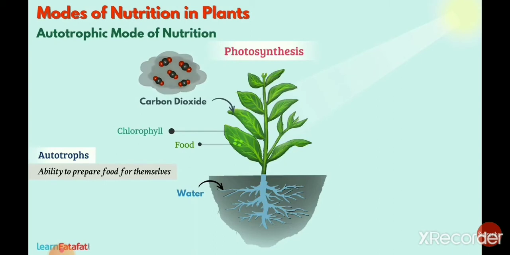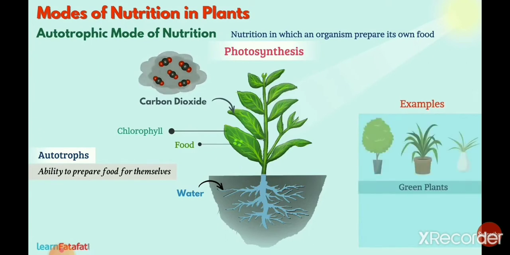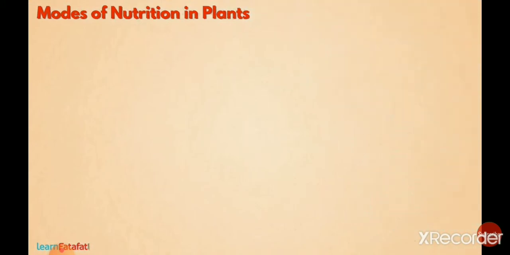So what are autotrophs? They have the ability to prepare food for themselves. And if we are talking about autotrophic nutrition, you will say it is nutrition in which an organism prepares its own food. So what are the examples? Like green plants, blue-green algae, these are the examples.